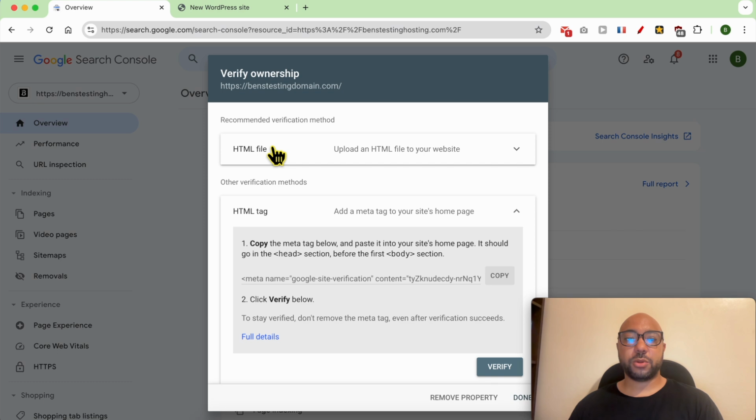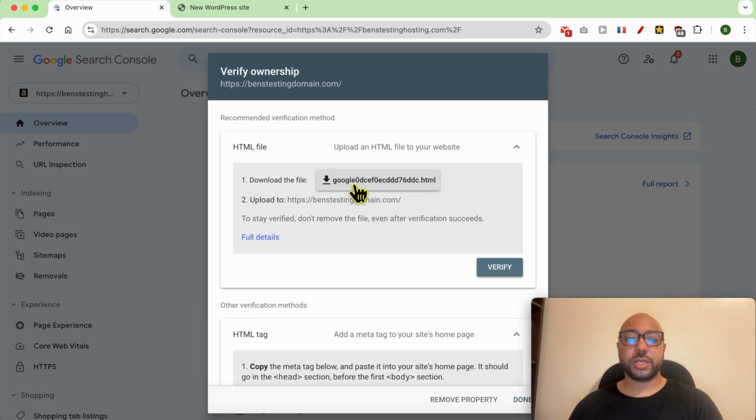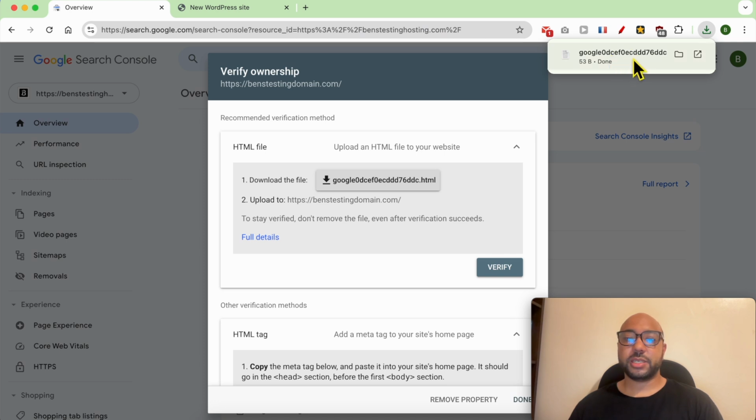Let's go with uploading a file. It's the simplest one. Click on this button. This is my verification HTML file. Step 2 is to upload this HTML file to my website.